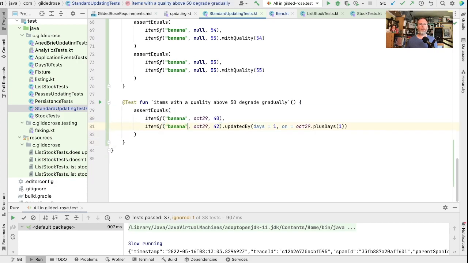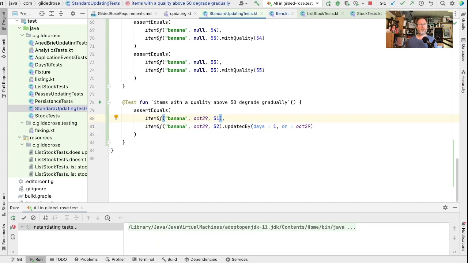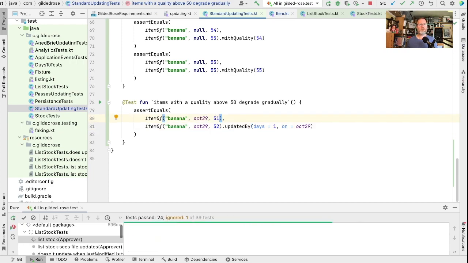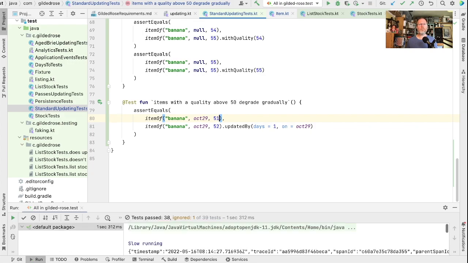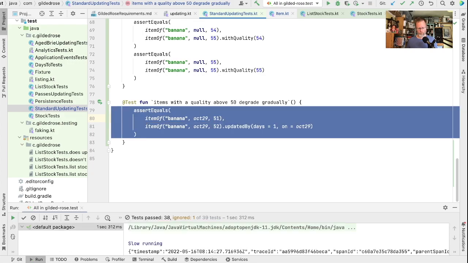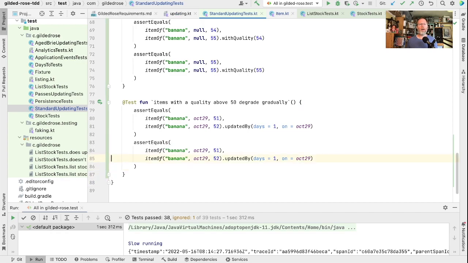So we say that if we have a banana whose quality is 52, and we update it by a day on October 29th, its quality should be 51. Good. And we should go from 51 to 50.